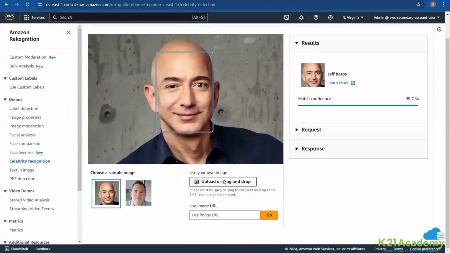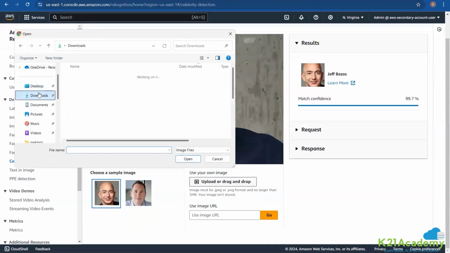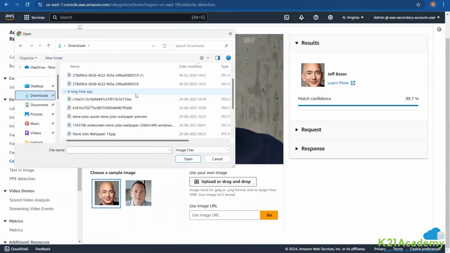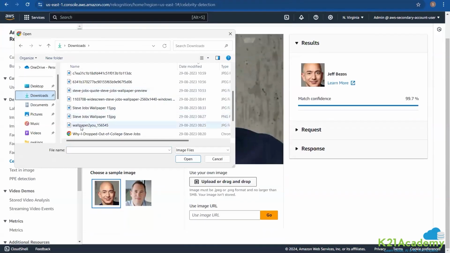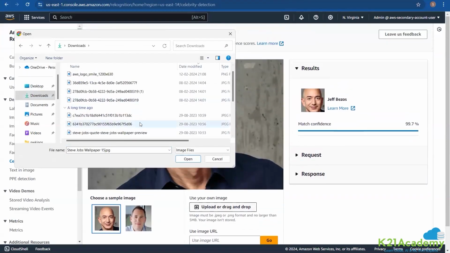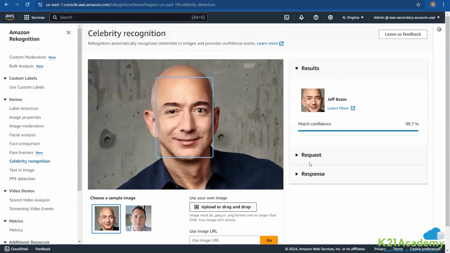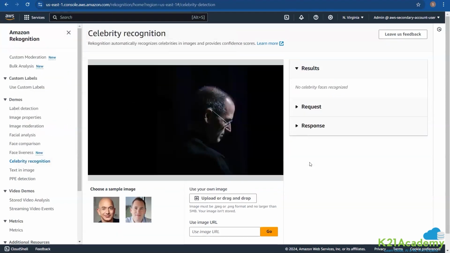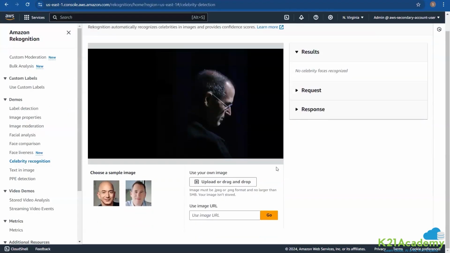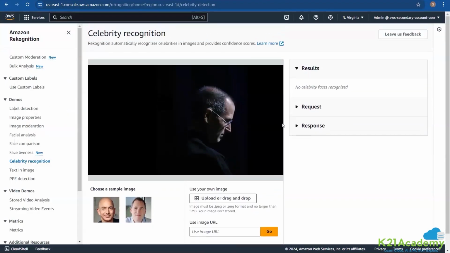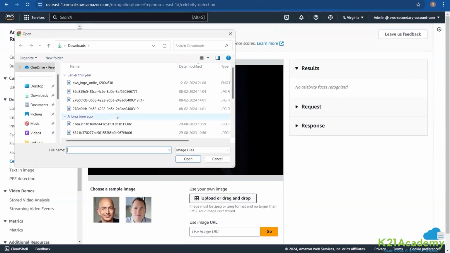Let me see if I have any other image. For one of the demos, I had done it. Let's just upload. I don't know if it will be allowed. What was the error earlier? Anyway, let me check it. Okay, let's open up this JPEG of none other than Steve Jobs. I don't know whether it will be able to identify that. No celebrity faces recognized, because I don't know, this particular image was basically, I had not.